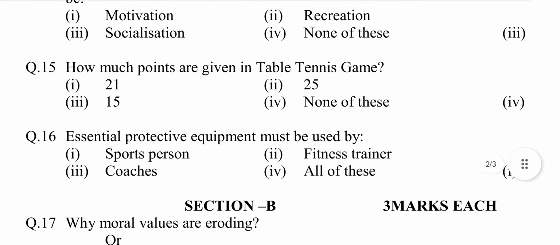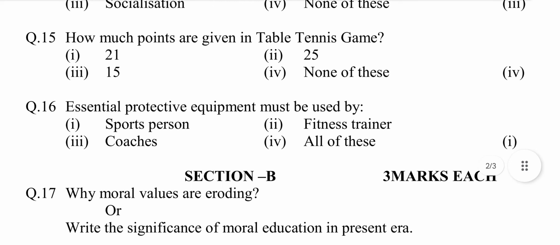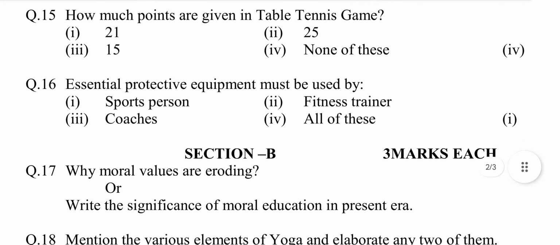Question number 15. How many points are given in table tennis game? Option first 21, second 25, third 15, fourth none of these. Answer is option fourth none of these. Question number 16.